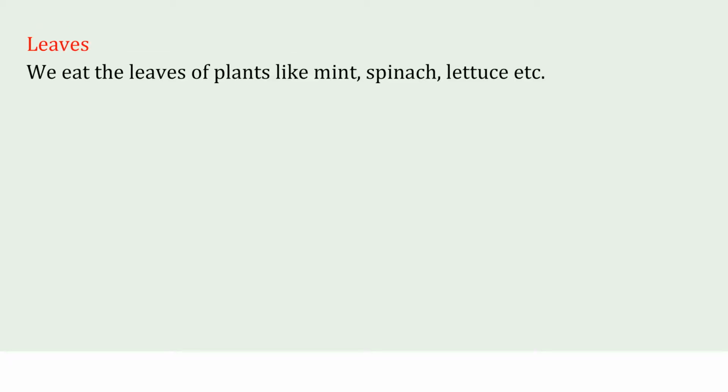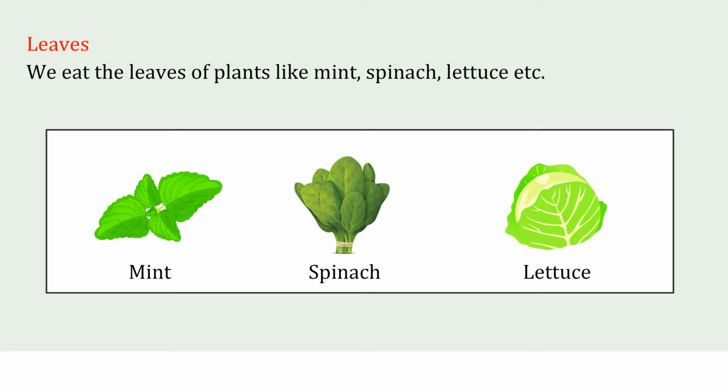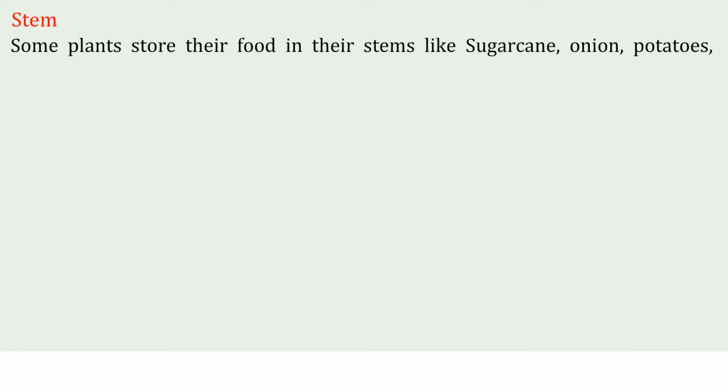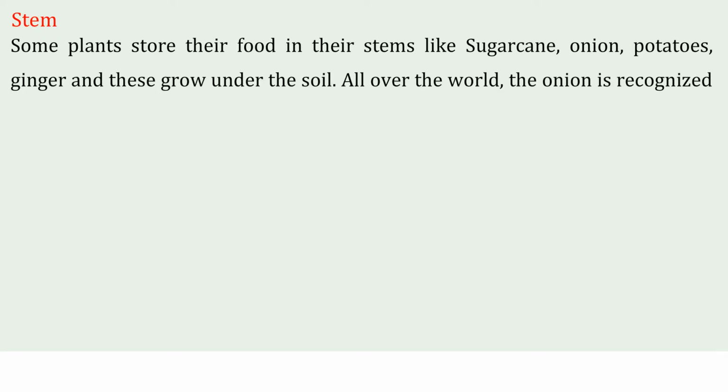Leaves: we eat the leaves of plants like mint, spinach, lettuce, etc. Stem: some plants store their food in their stems, like sugarcane, onion, potatoes, ginger, and these grow